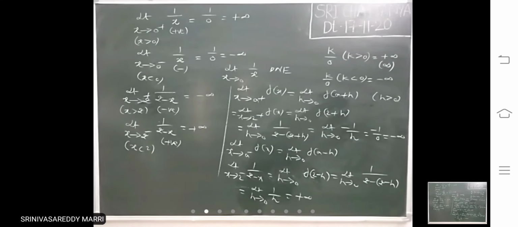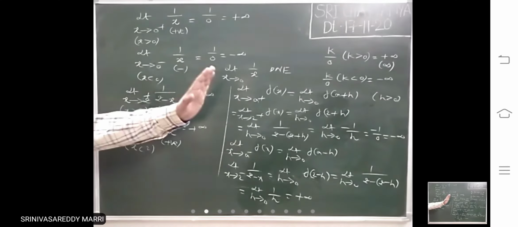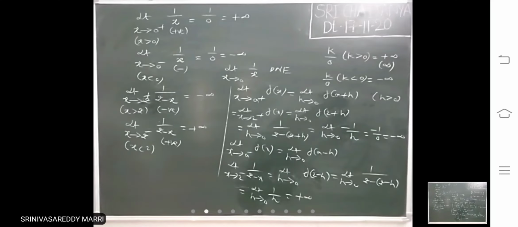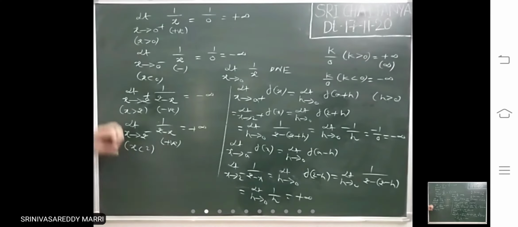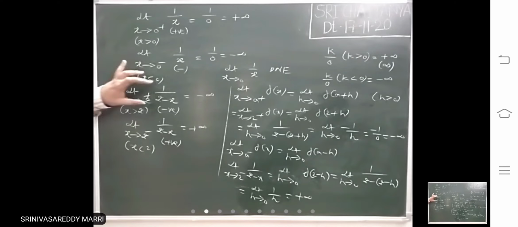Whenever you are getting infinity, you have to judge whether it is plus infinity or minus infinity. h is a positive quantity always. That means you can strictly tell this is negative. Or otherwise you have to analyze like this. Greater than 2, so this is negative, this is minus infinity. Less than 2 positive, that means plus infinity. In any method you can do. This is when the limit tends to infinity. So this also does not exist. Limit x tends to 2 does not exist.